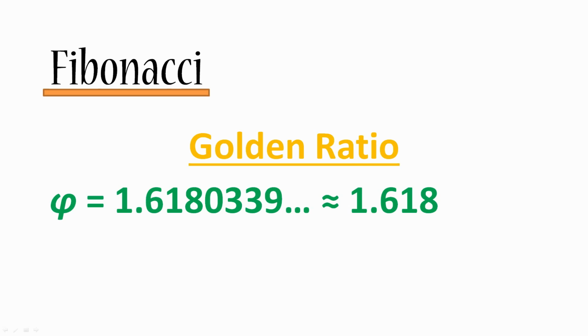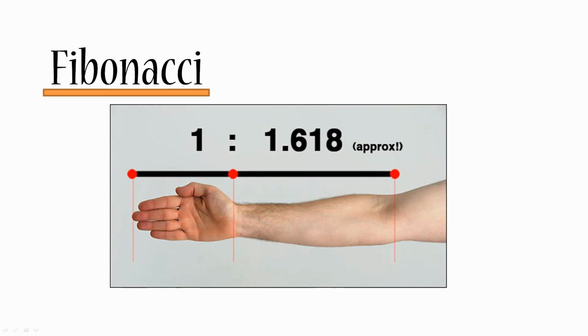Alright, so by now you're saying, Kirill, you're boring me with all this math. What's the purpose? What's the point? Well, let's have a look at some of the examples of where you can find the golden ratio that will probably blow your mind. First of all, if you measure the distance between the edge of your fingertips and your wrist, and then you measure the distance between your wrist and your elbow, it will be approximately 1.618. Go ahead, pause this video and give it a go. You'll be surprised at how accurate this is.